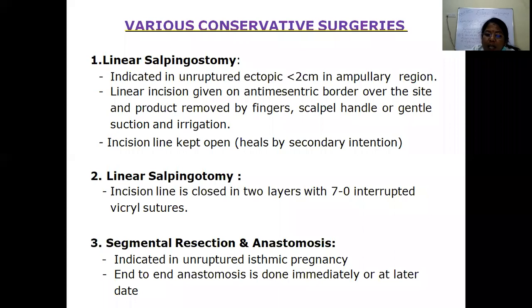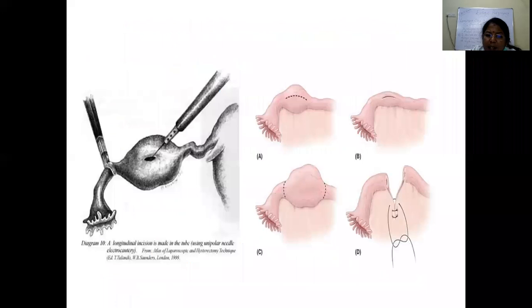Segmental resection and anastomosis is usually for unruptured isthmic ectopic, because anastomosis is rare, but this is not done very routinely. So this is how it is. We will open it, and usually before opening we inject vasopressin so that there will not be much bleeding. A small incision is taken on the antimesenteric border and the pregnancy is removed. So: salpingostomy, salpingotomy, segmental resection and anastomosis.